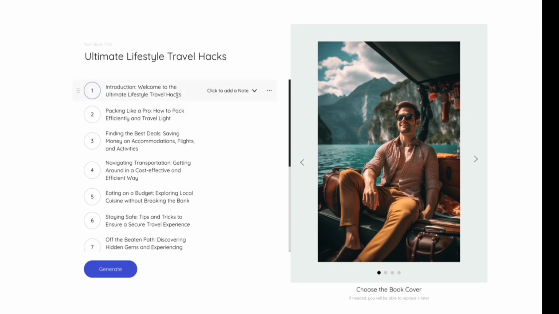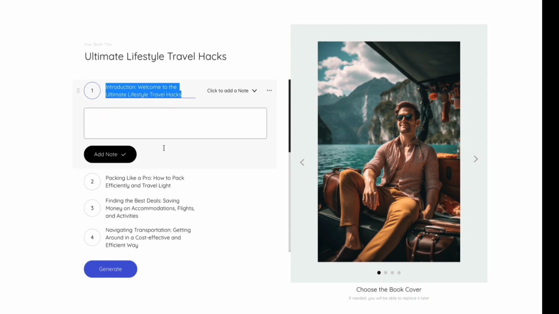Okay, so on the left-hand side here, we have the introduction. I love that. Now, if I didn't, I would just click here and delete that, or I could change it out, all right? Now, when you change out the text, it is going to change what's inside of it as well, which is really cool. But to really dive in deep, you want to add a note. So for this example, I'm going to say, mention that this book is written by Trey Smith.